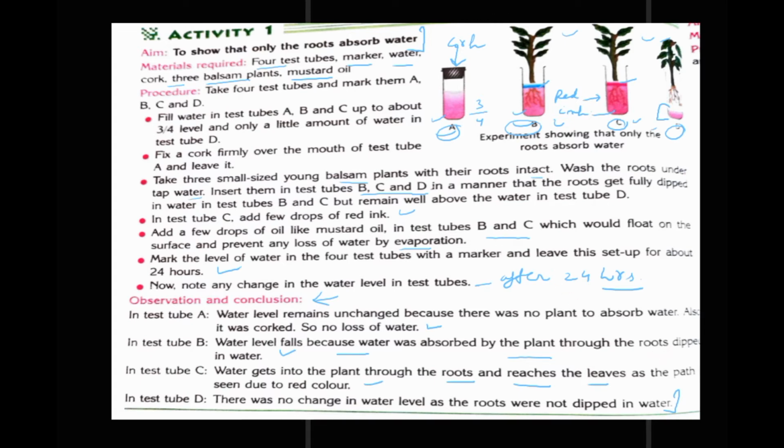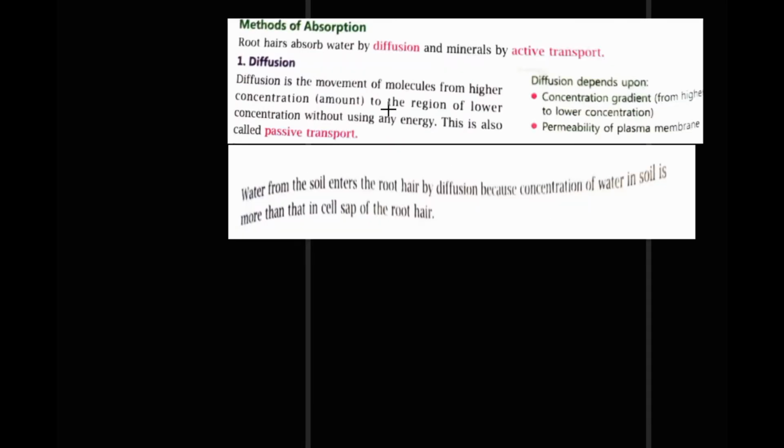Now we will move on to the next. Next is methods of absorption. Here are some methods of absorption.